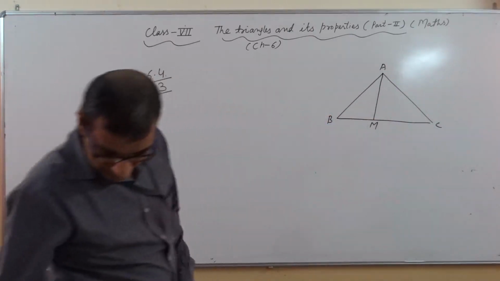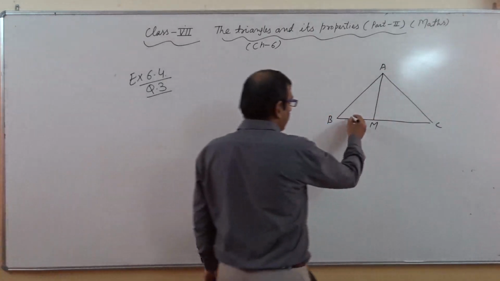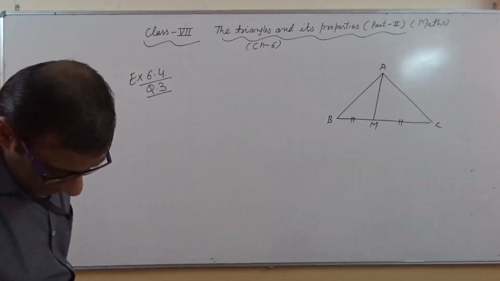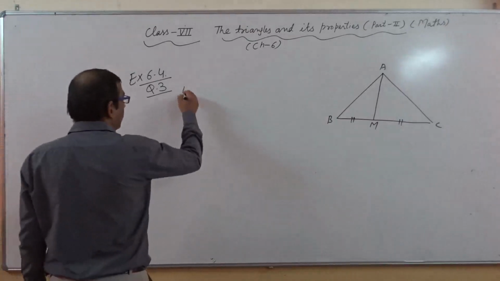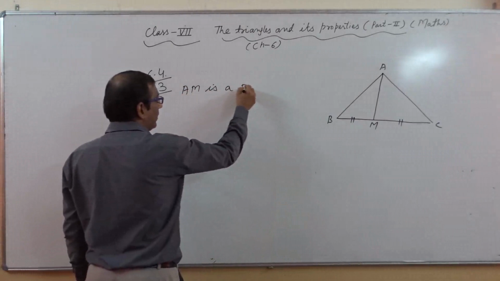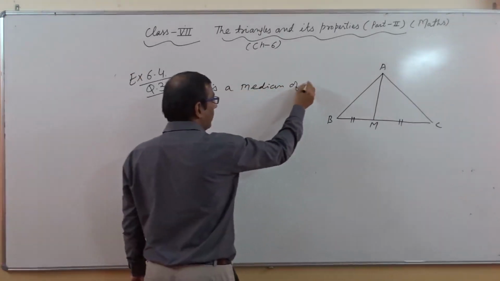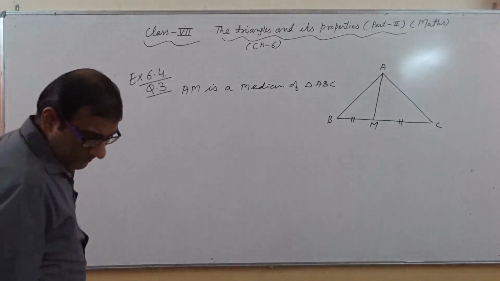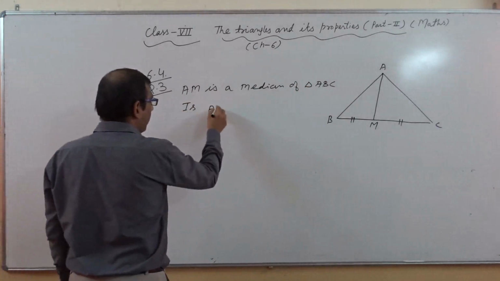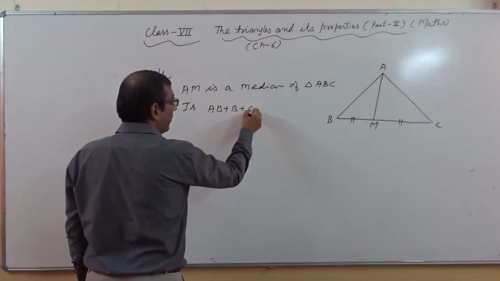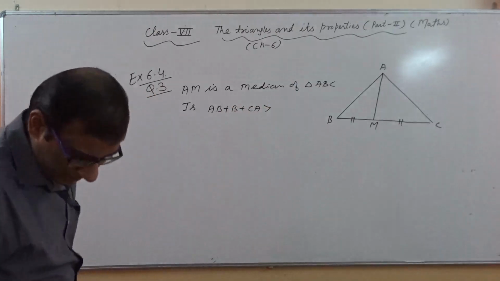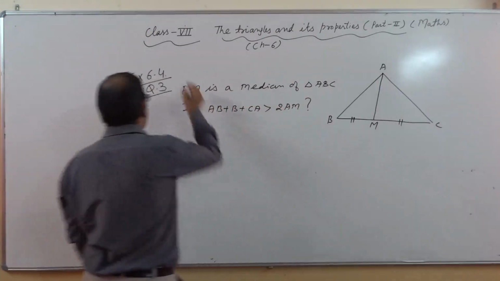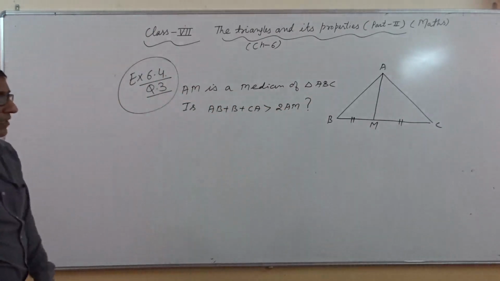Okay, and it is given here. So what is the question? The question is: AM is a median of triangle ABC. Prove that AB plus BC plus CA is greater than 2AM. This is the question related with exercise 6.4, question number 3.